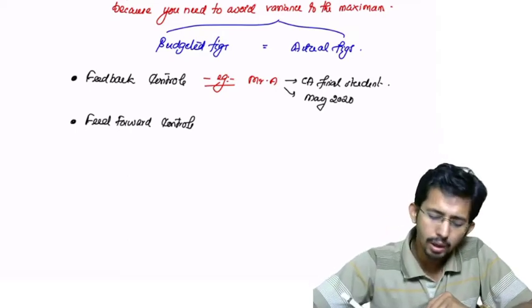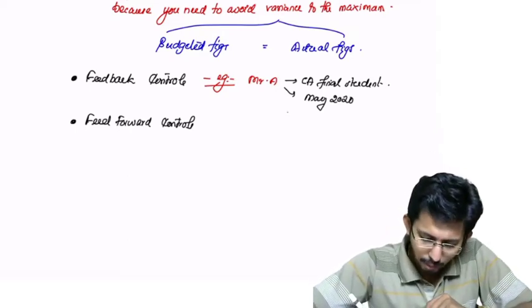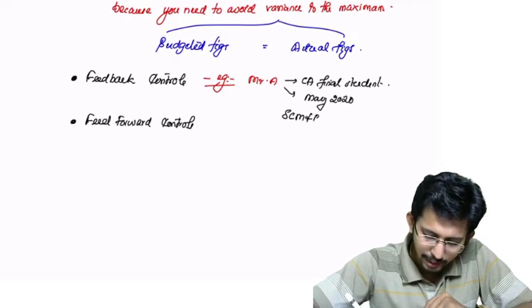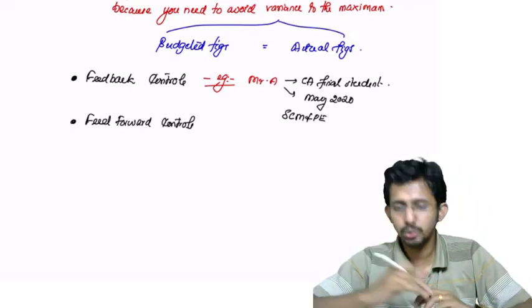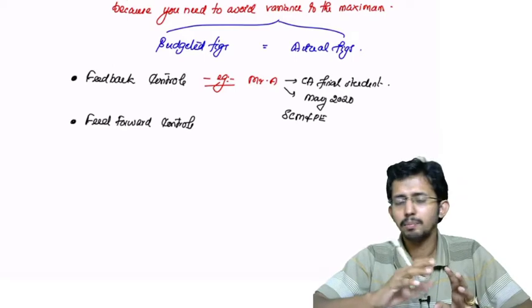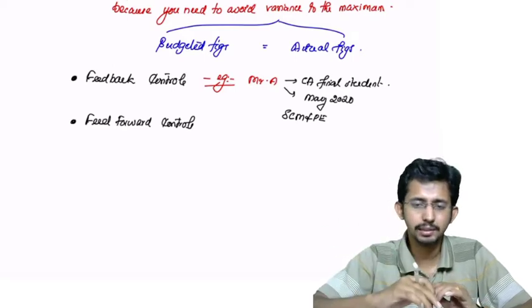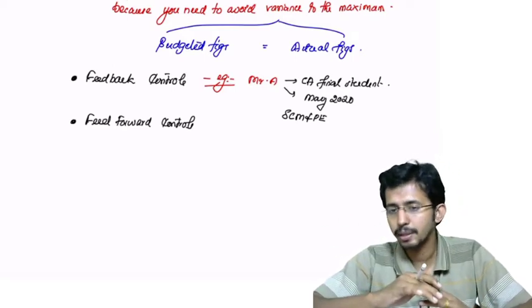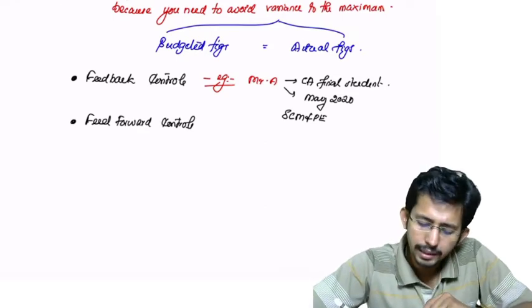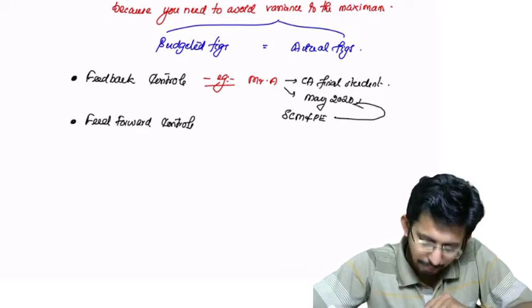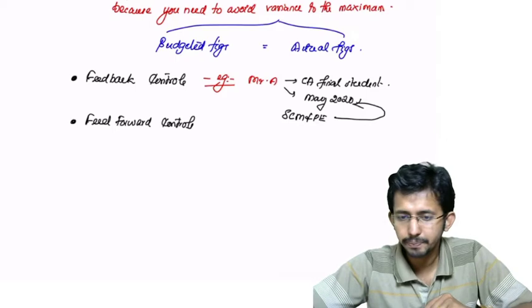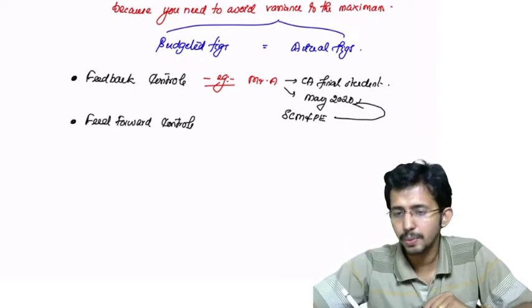He prepared for SCM and PE in the way he knows. He had a lot of preparation strategies, he adopted those strategies, and he went for writing the exam for May 2020.